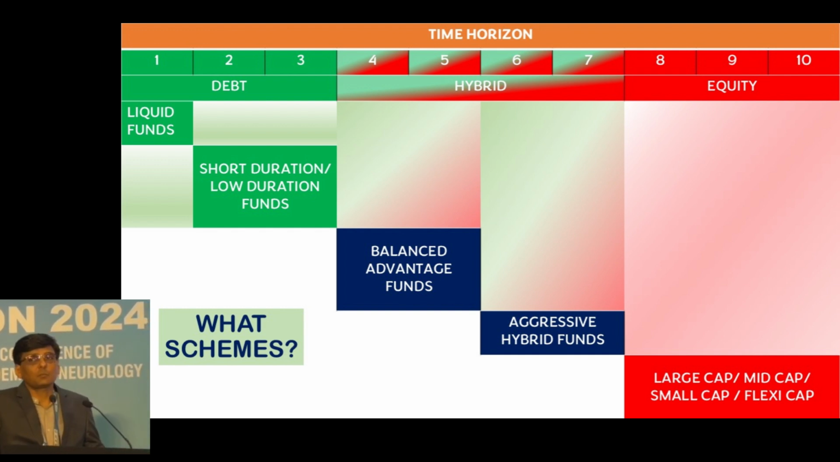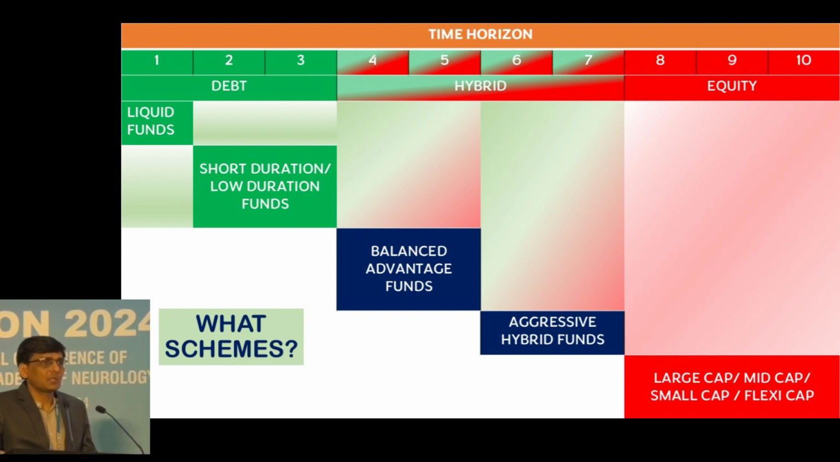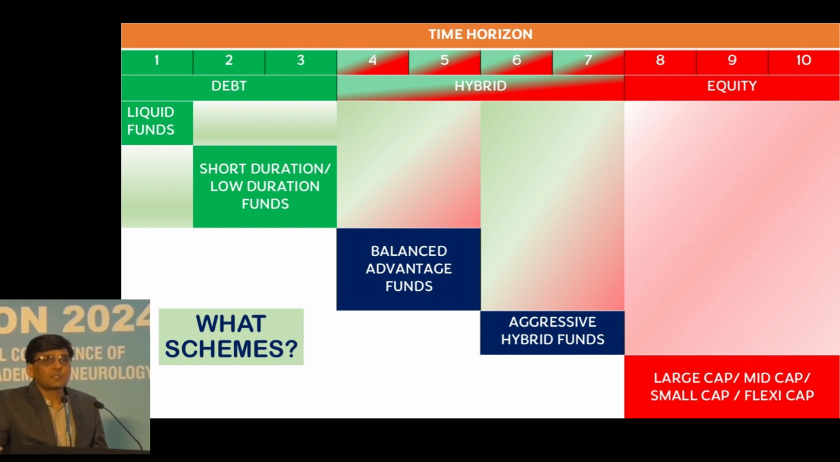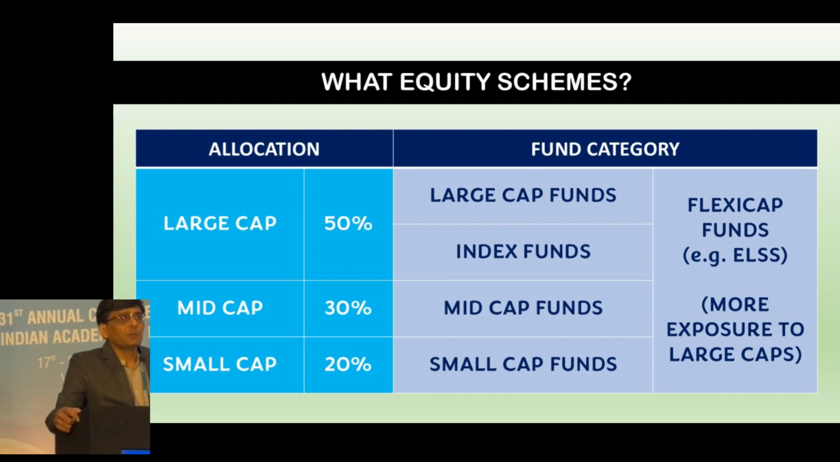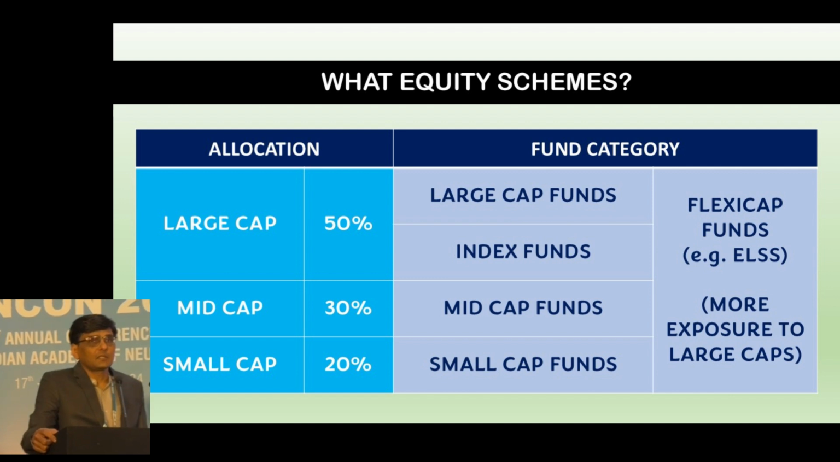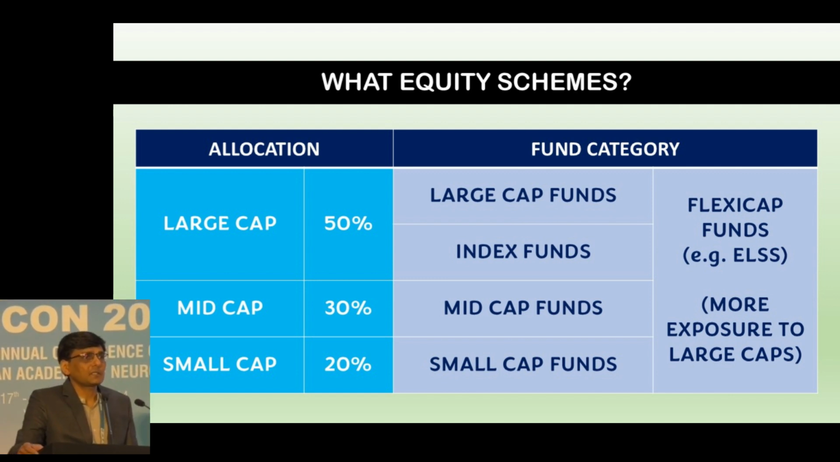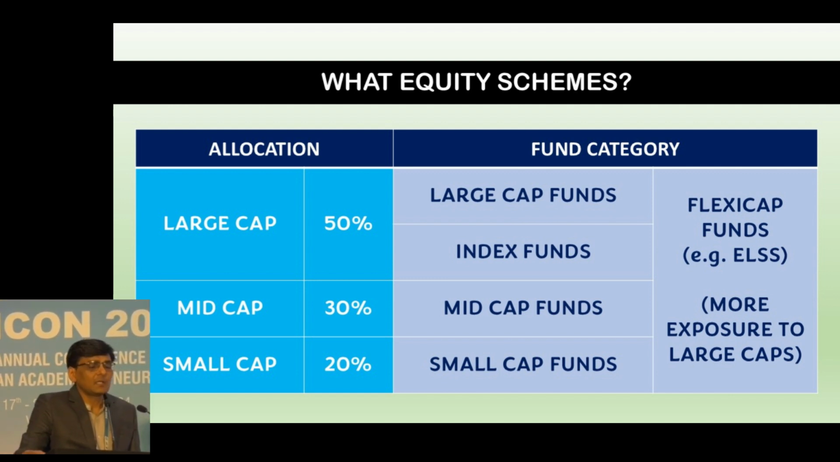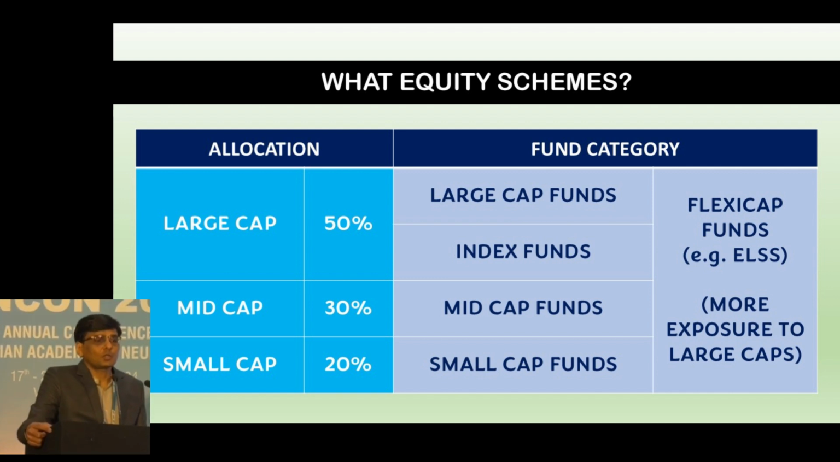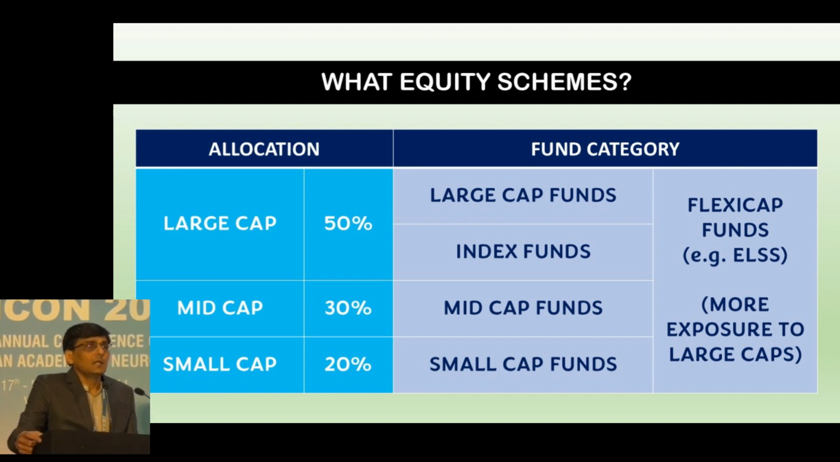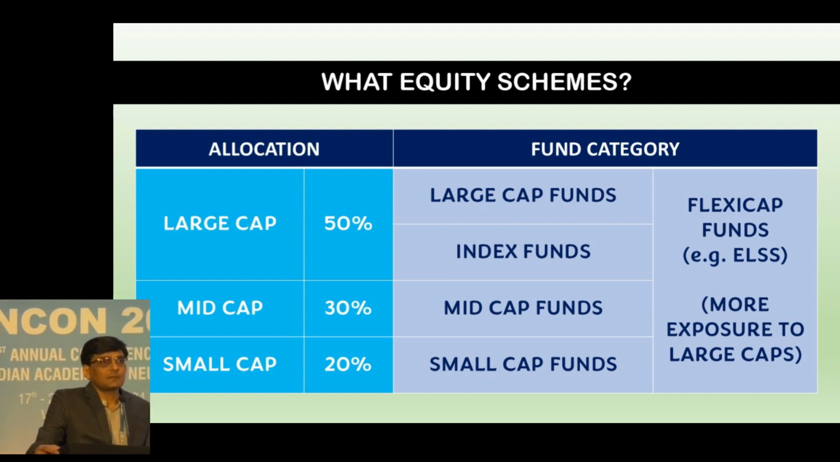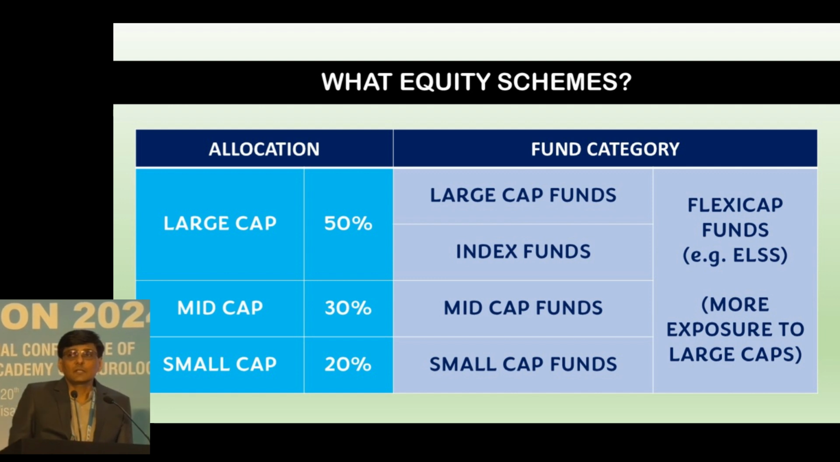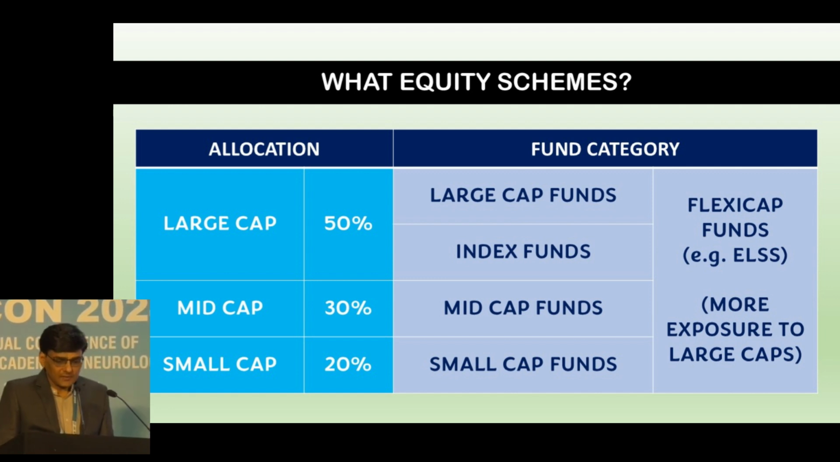Now coming to the next part, we have decided the categories of the mutual fund. Now what schemes do we need to choose? Again it is very simple. If you want to go for debt funds and the goal is within 1 year, you can select liquid funds. If the goal is 2 to 3 years away, you can select short duration or low duration funds. In hybrid, that is 4 to 7 years, you can select balanced advantage funds or aggressive hybrid funds. And if the goal is more than 7 years away, you need to select equity mutual funds.